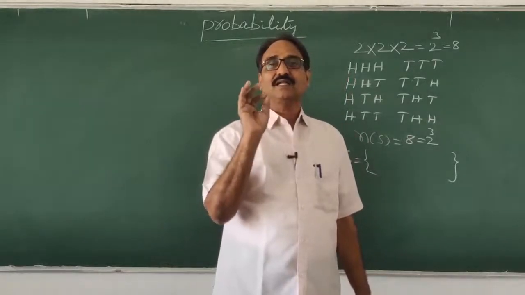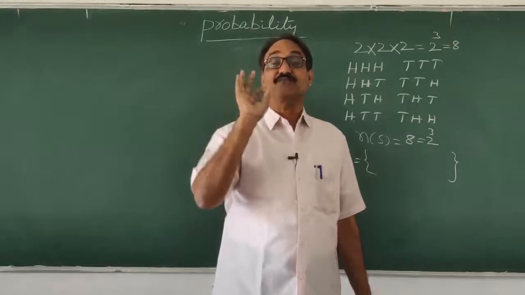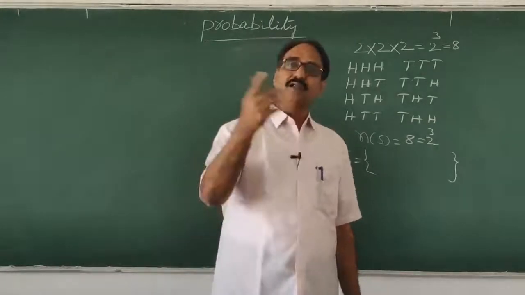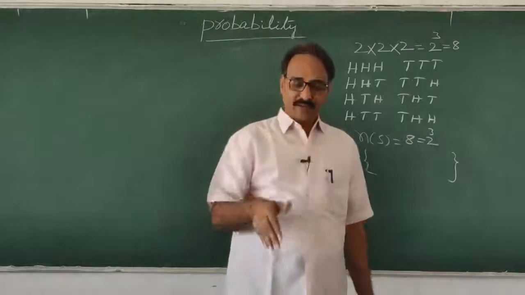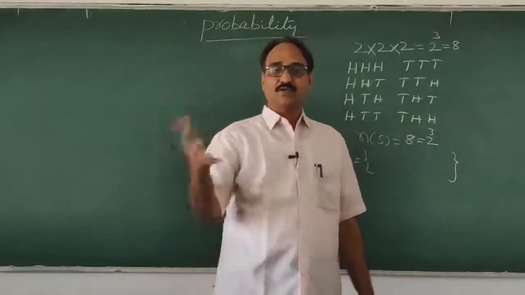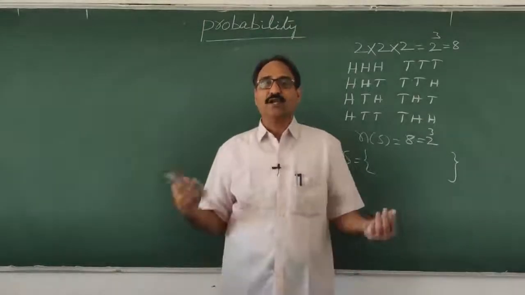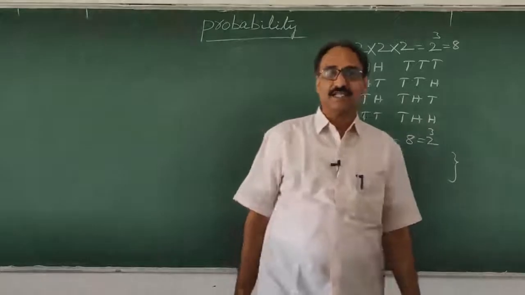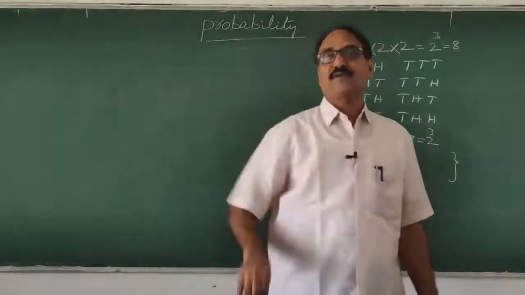Under similar conditions, when a fair coin is tossed, it will get either tail or head. That's all. It will not stand in the middle. So these things won't appear here. More number of times, what will happen? Either tail or head will come. Only that will be considered in the experiment. Very few times such things happen.